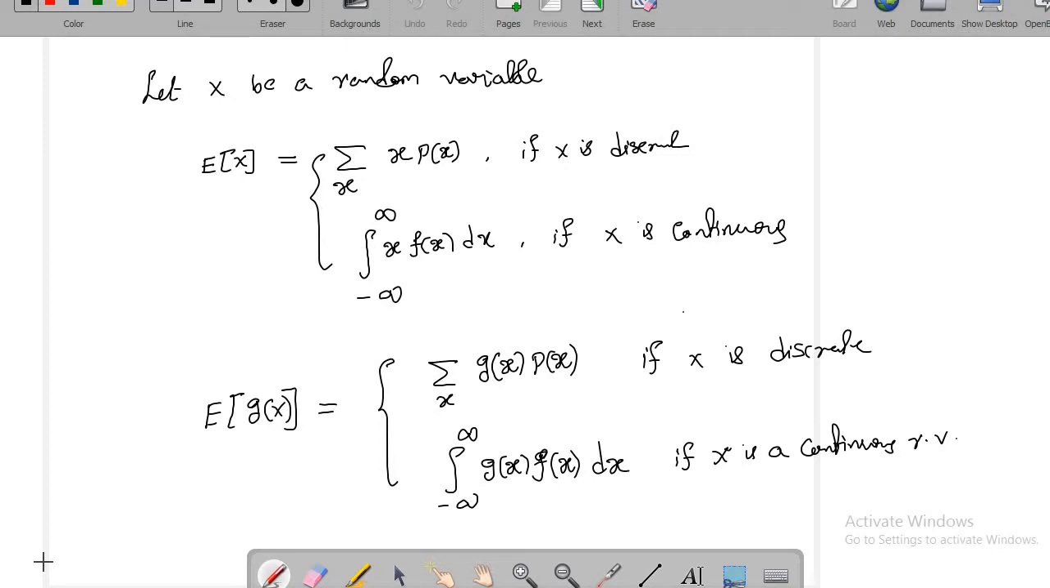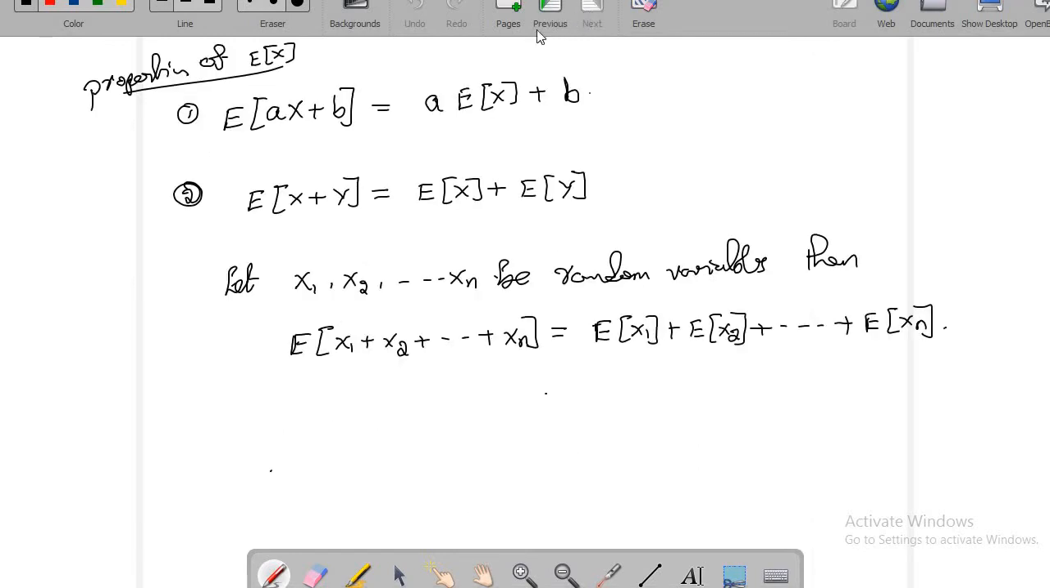Similarly, we define expected value of a function of random variable. So that is what expected value of g of x. And you could see that this x is replaced with g of x simply, summation g of x into p of x when x is discrete, whereas integral g of x into f of x dx when x is continuous random variable. Okay, and next we saw the properties of expected value of x.